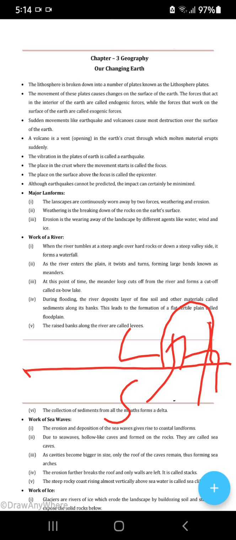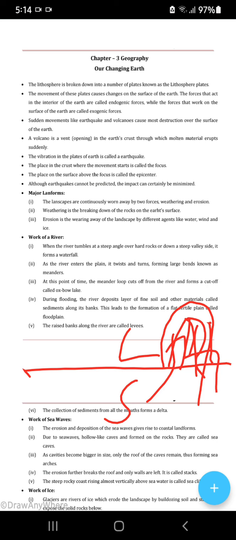As the cavities become bigger in size, only the roof of the cave remains. And thus it will become sea arches. Only the roof of the cave remains, because water is continually eroding, no? That's why only the roof will remain and it's known as sea arches.